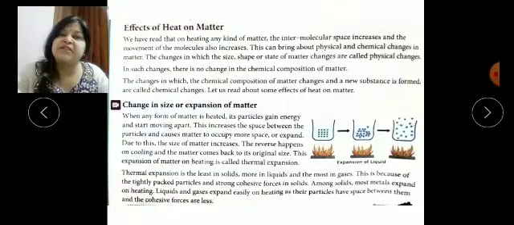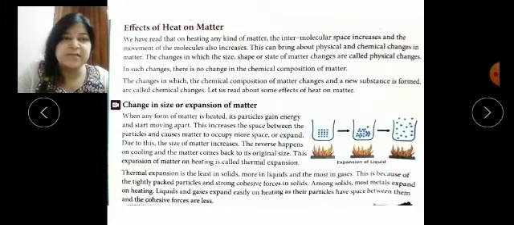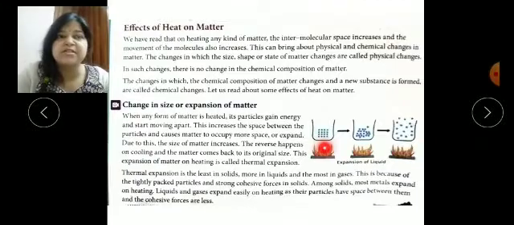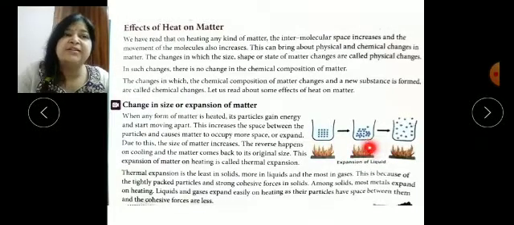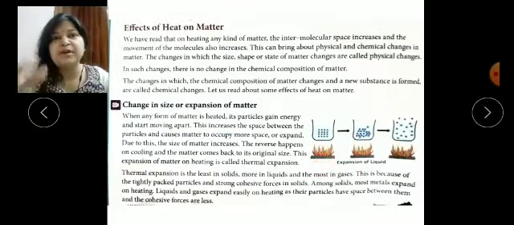So with the effect of heat, kinetic energy will increase and the intermolecular space between the molecules will also increase. Like you can see, three pictures have been given. One beaker has solid particles, another has liquid, and the third has gas. Whenever we provide heat to the solid, liquid or gaseous compound, it will increase its intermolecular space. So the molecules will move from one form to another form.